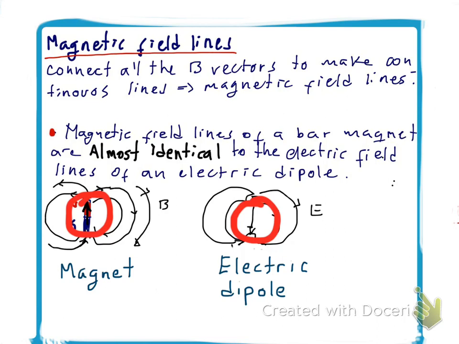Big difference though is in the middle, because for a magnet, the magnetic field lines inside the magnet go from the South Pole towards the North Pole, whereas in an electric dipole, the electric field lines in the middle of the charges go from positive charge towards negative charge. So that's the only difference. Everything else looks very similar.